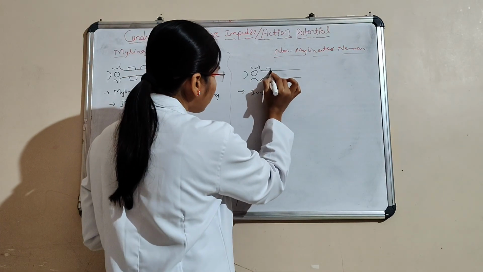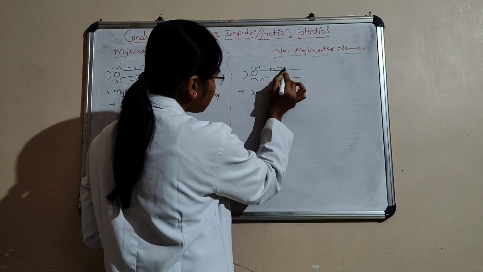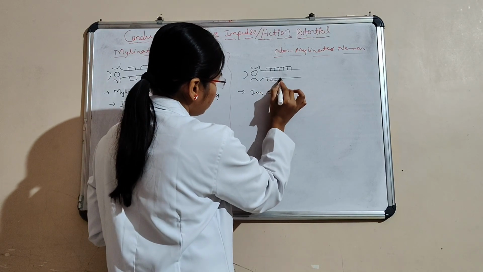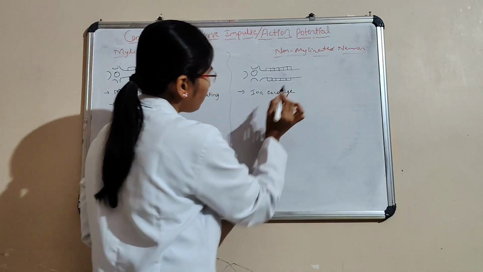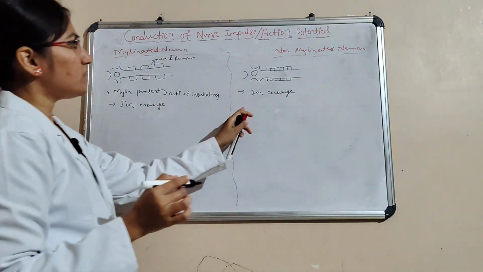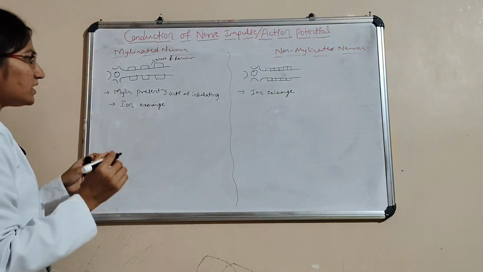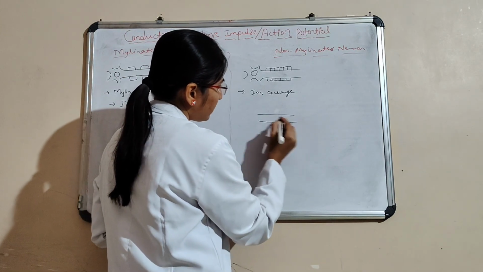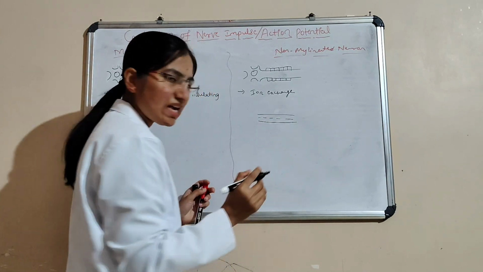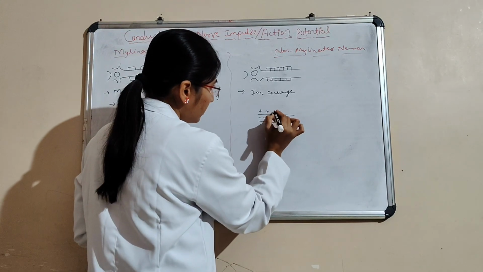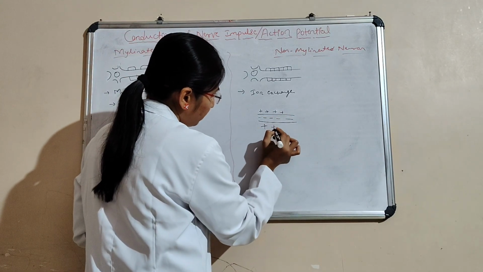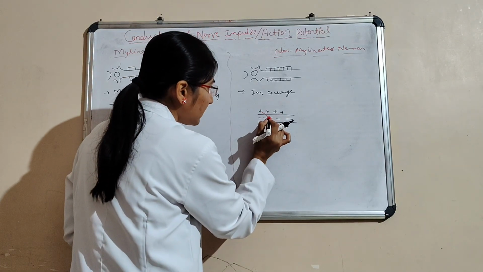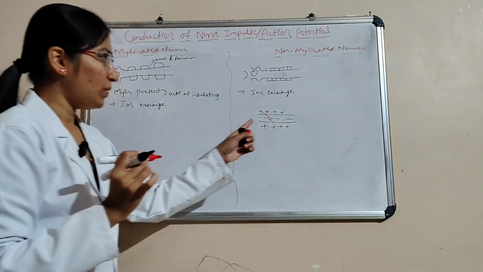And then here there is no gap, no node of Ranvier, situated like this. That's why ion exchange happens here. This is an axon. Here it is negatively charged, and here positively charged. When this enters inside, this remains plus.